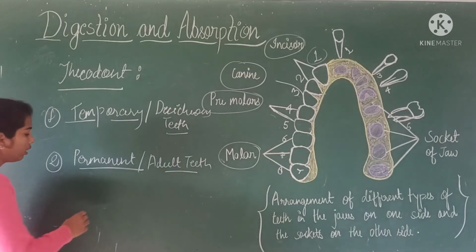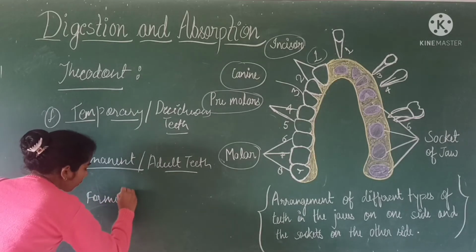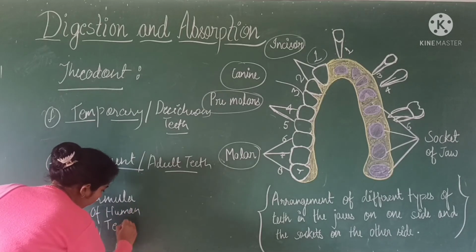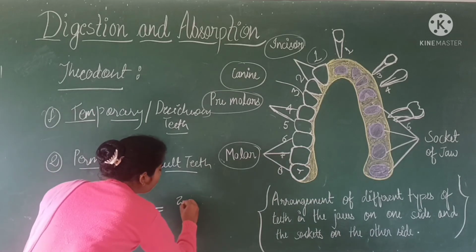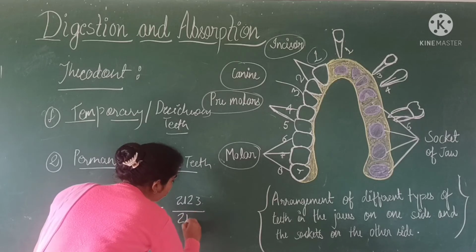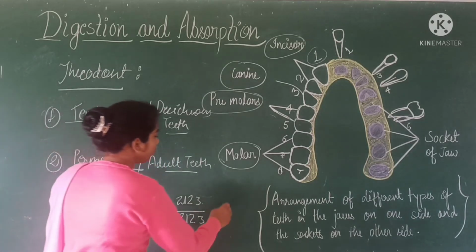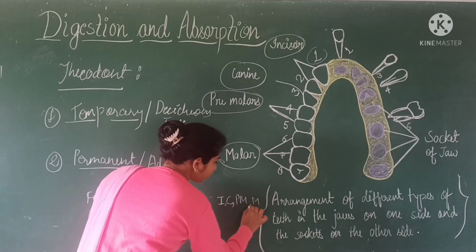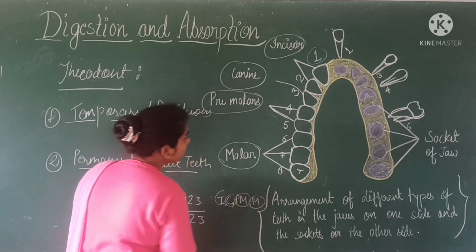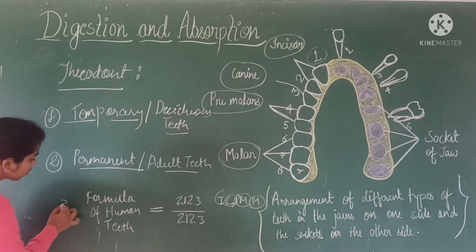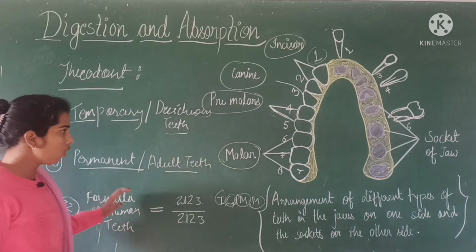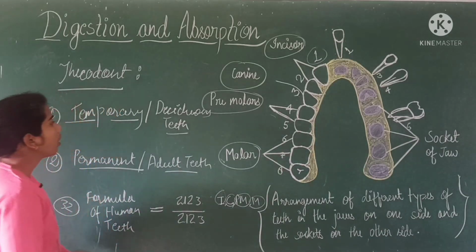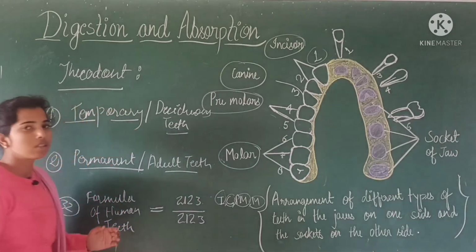The formula of human teeth is 2, 1, 2, 3 divided by 2, 1, 2, 3, in the sequence of I, C, P, M: incisor, canine, premolar and molars. The total number of teeth is 32, and all the teeth are in two sets of jaw, one upper and another lower. I hope you understand easily.